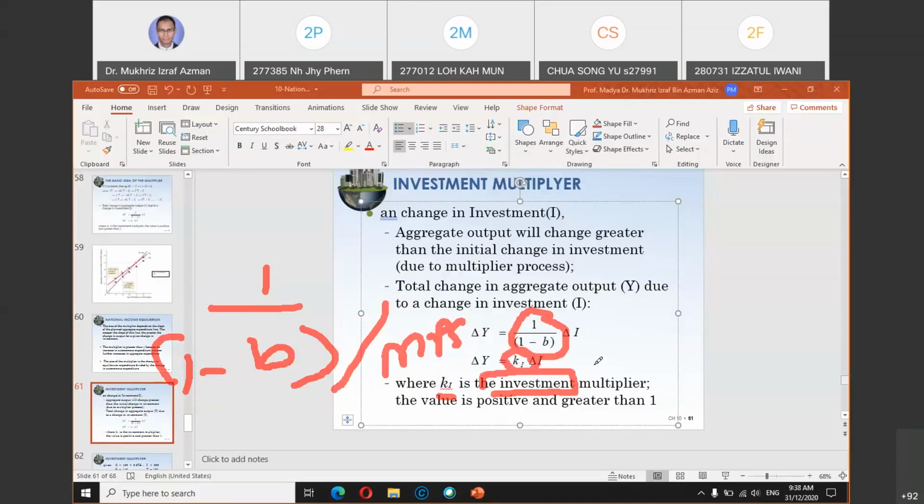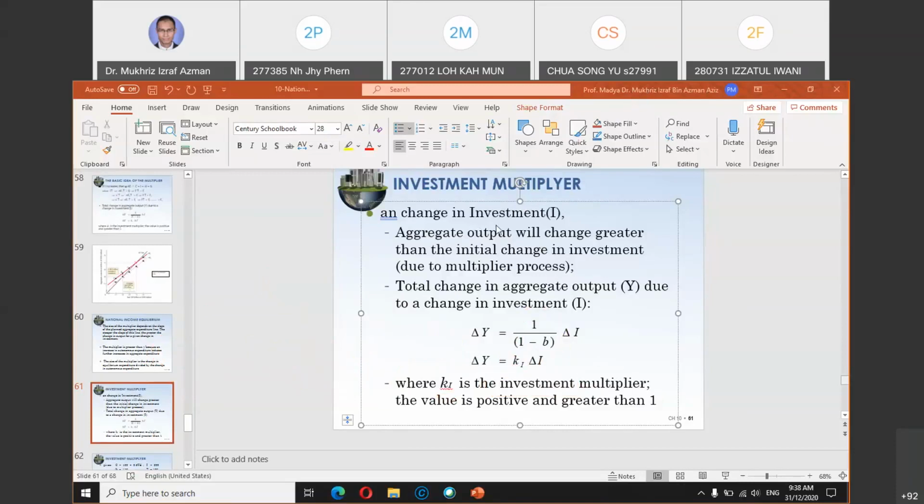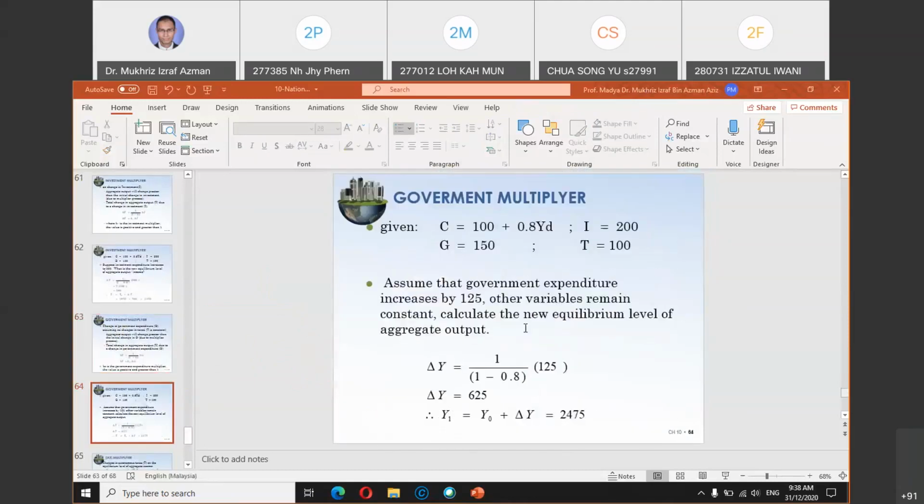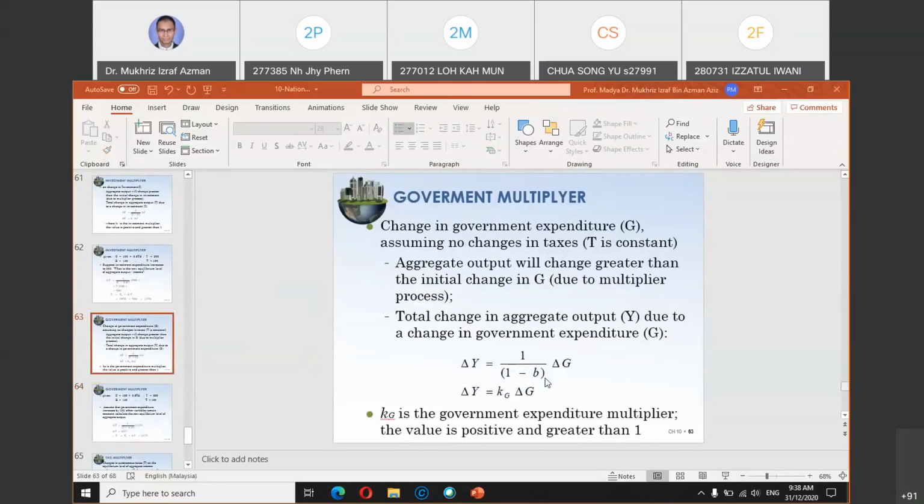By how much? You need to multiply by the multiplier value K here. I mentioned just now that investment and government expenditure are both injections, or money going in. So when you look at the investment multiplier formula versus the government multiplier formula, both are the same thing. You only change the notation from change in I to change in G, because both are the same concept under the same category of injection: money goes into the economy.